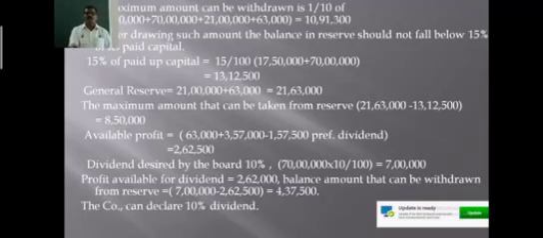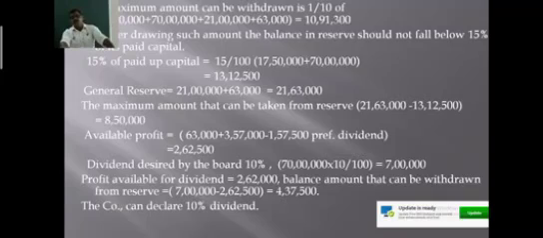Therefore, the maximum amount they can withdraw is 8,50,000, but the amount required for declaration of dividend is 7 lakh only. In order to declare 7 lakh rupees dividend, the balance already in the company's profit and loss account is 2,62,500. Therefore, a company can draw the balance of rupees 4,37,500 from the general reserve, so that company can declare a dividend of 10%.